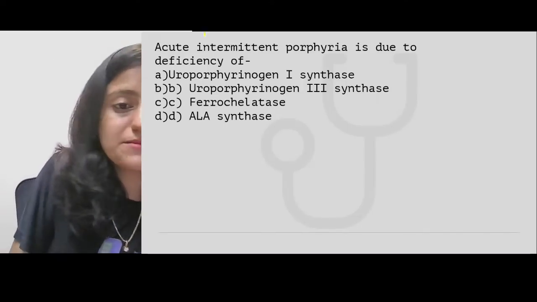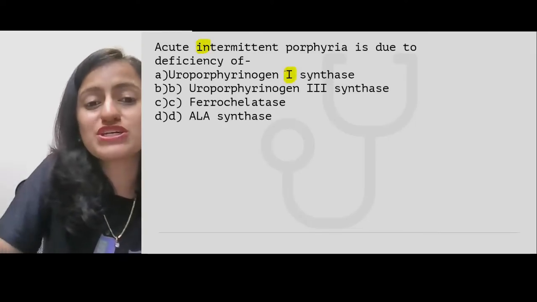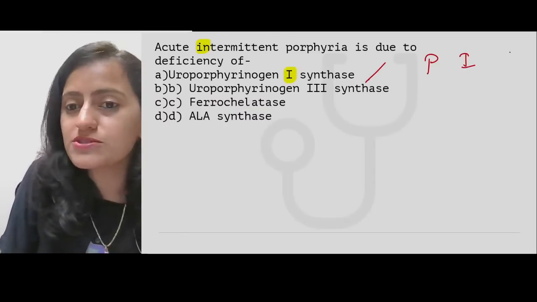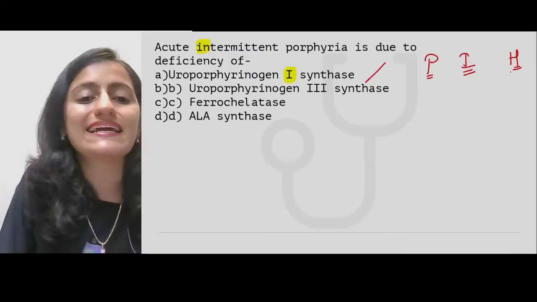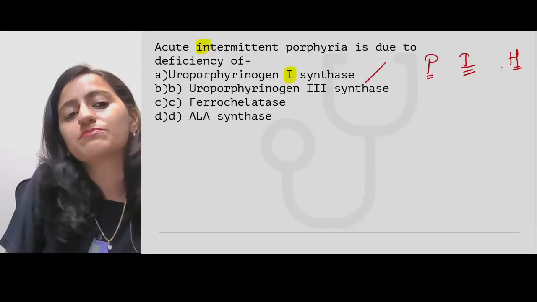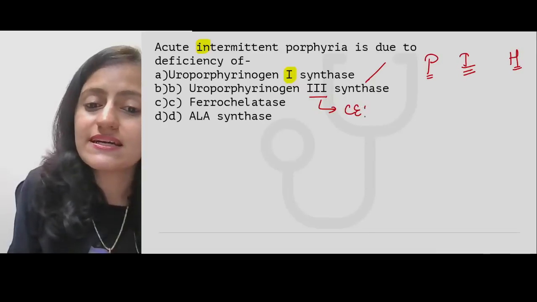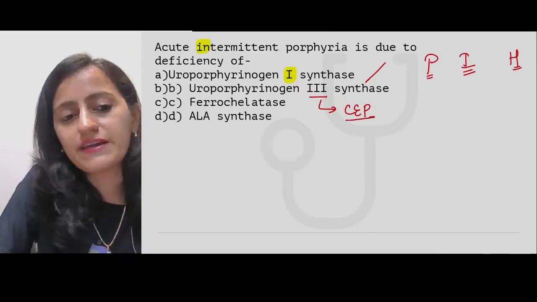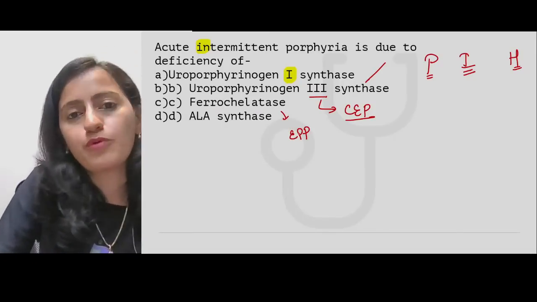Acute intermittent porphyria. Remember, intermittent is I, it is uroporphyrinogen 1 synthase. You also have PBG deaminase and HMB synthase. Uroporphyrinogen 3 synthase is congenital erythropoietic porphyria. Ferrochelatase is the last one, erythropoietic protoporphyria.